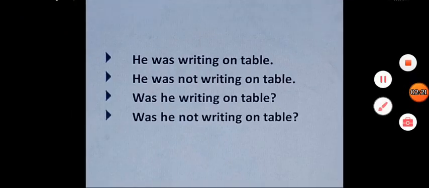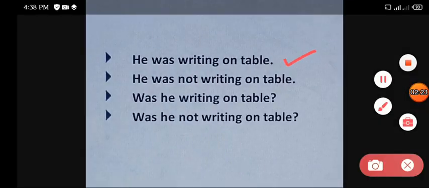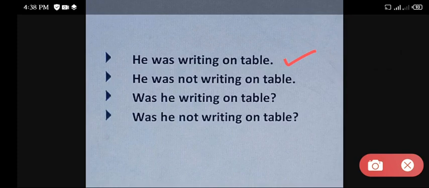This is of affirmative condition. He was writing on the table. He was not writing on the table. This is of negative. Interrogative: was he writing on the table? And this is negative plus interrogative: was he not writing on the table? I hope everything is clear here. If anything is not clear, you can ask.